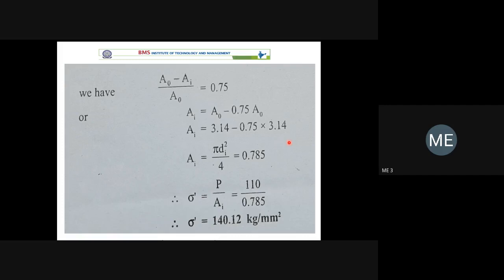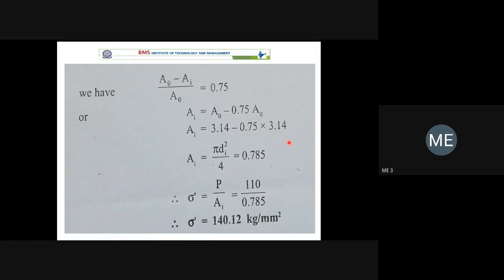We know the formula for true stress: force divided by instantaneous cross-section area. Engineering stress is force divided by the original cross-section area. Because the change in diameter at the initial stage is very, very small, or we can say there is not much change in diameter, the instantaneous cross-section area and the original cross-section area are the same. Hence true stress and engineering stress up to the proportional limit are almost the same.